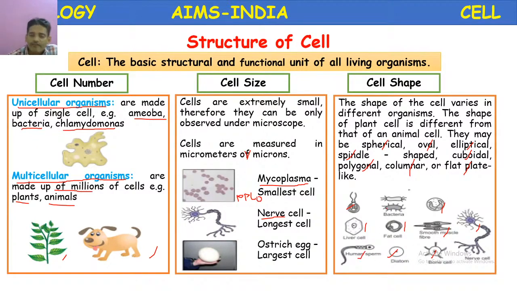Like this, if you observe these shapes, they are of different shapes. So the shape of cells varies from organism to organism. But the cell is still considered the basic structural and functional unit of all living organisms. This definition you have to remember. Let us proceed further.